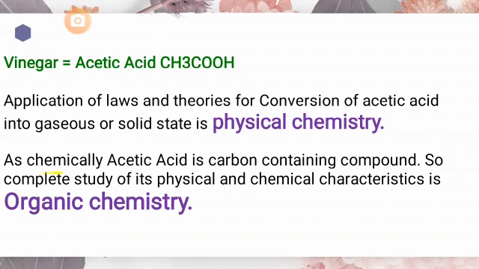And as acetic acid is a carbon-containing compound, the complete study of its physical and chemical properties, whether you want to find out its melting point, its boiling point, or anything else about acetic acid, will come under the category of organic chemistry.